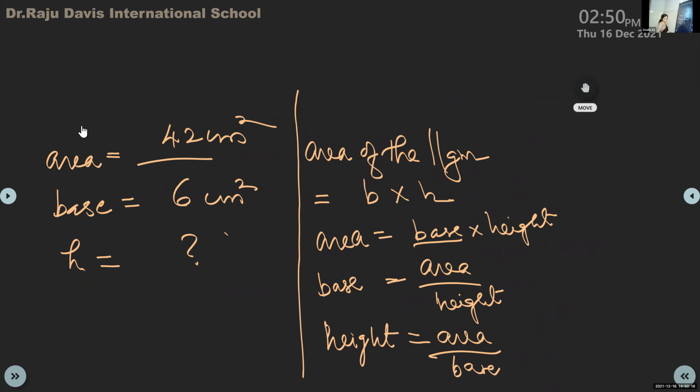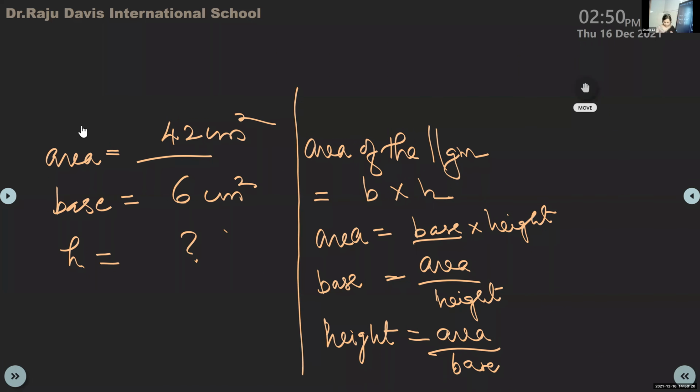Clear? So in your text, some problems are given of that type. Base is given, area is given, you have to find out the height. Then next, height is given, base is not given, area is given, you have to find out the base. Like that, so many twisted problems are given that you have to do. Okay, ma'am, we'll try.